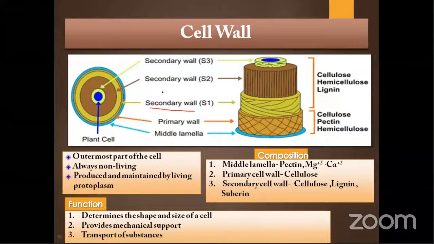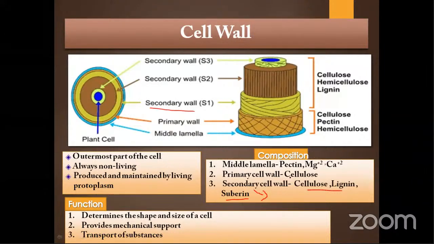Secondary cell wall might also have several layers, which is shown over here. That is basically seen in woody plants, where several secondary cell wall layers are formed. Secondary cell walls are composed of cellulose, lignin and suberin. Because of that it has great strength, and it forms the wood we get from the plant, that is mostly the secondary cell wall.